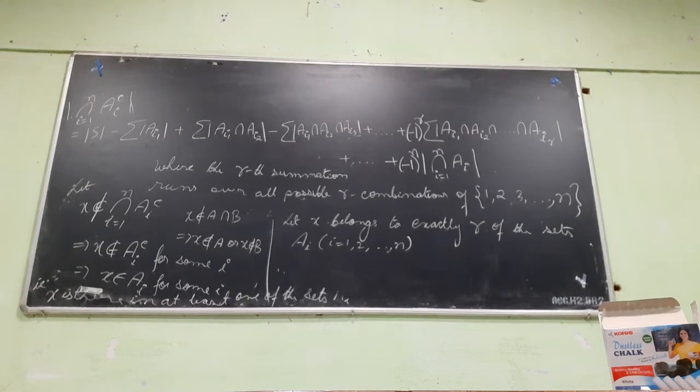So how many of those sets will contain x? Which sets will contain x?